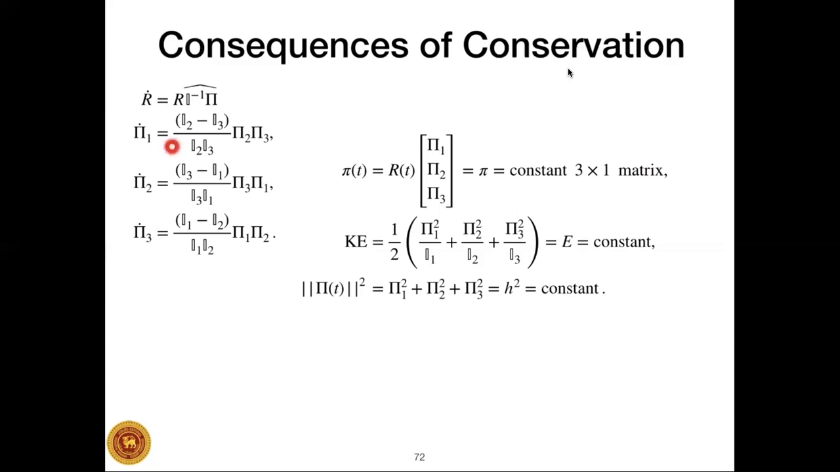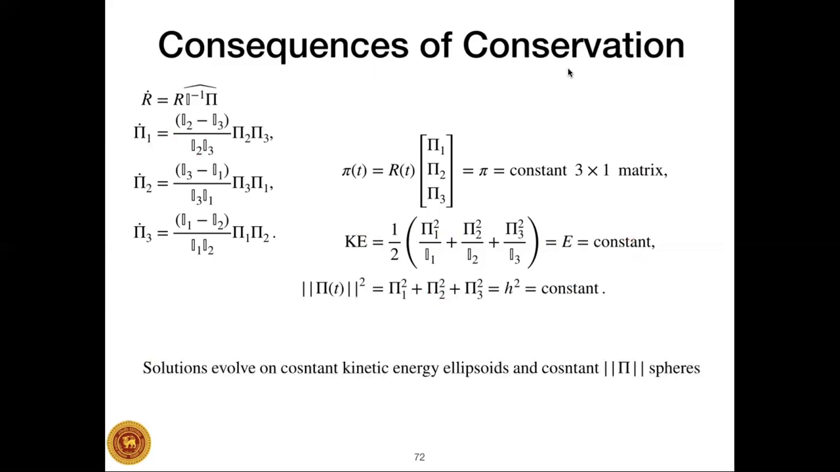Therefore, if the solutions must lie on that surface and this surface, what that means is the solutions of this must lie in the intersection of these two surfaces. So that's what I have summarized over here. Solutions of the free rigid body equations evolve on constant energy ellipsoids and constant angular momentum spheres.